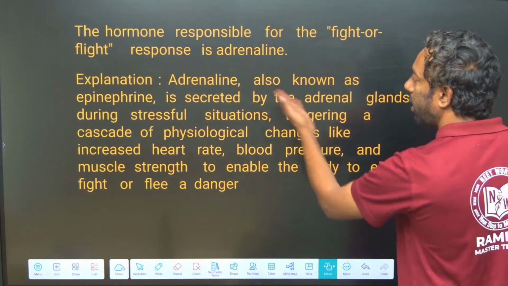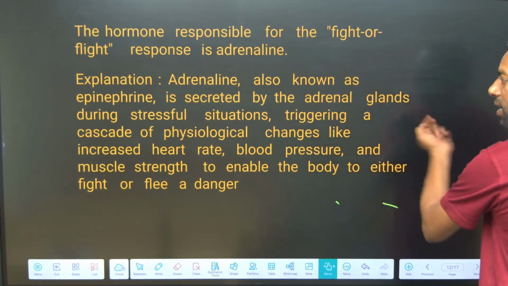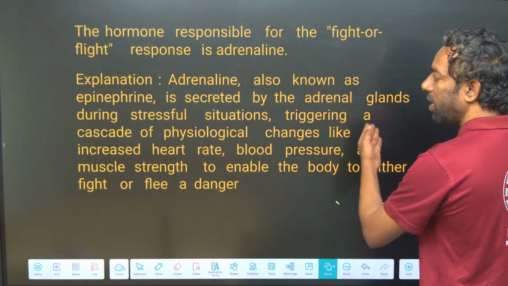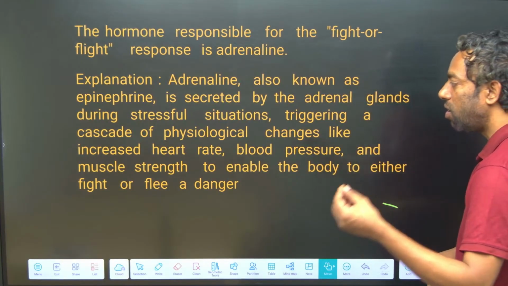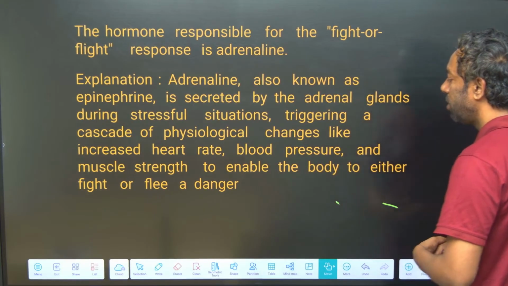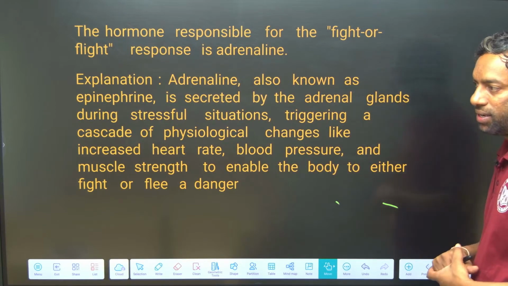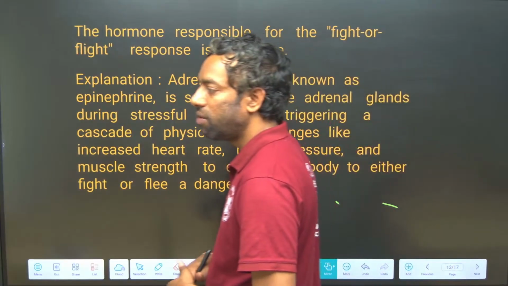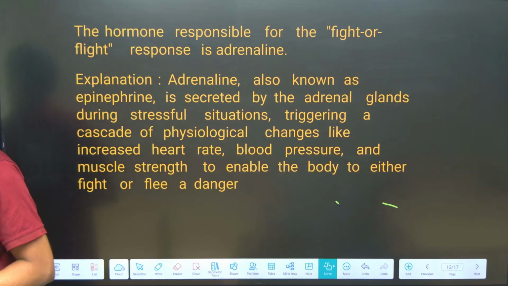It is secreted by the adrenal glands during stressful situations, triggering a cascade of physiological changes like increased heart rate, blood pressure, and muscle strength, enabling the body to either fight or flee from danger. This is about adrenaline, which is involved in the fight or flight responses. I hope you guys understand this.